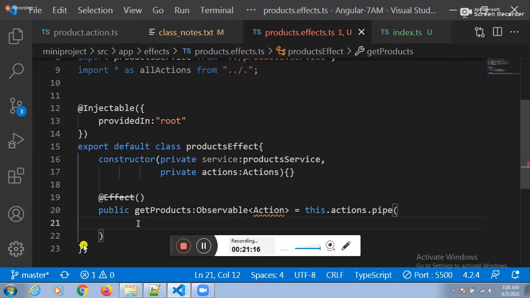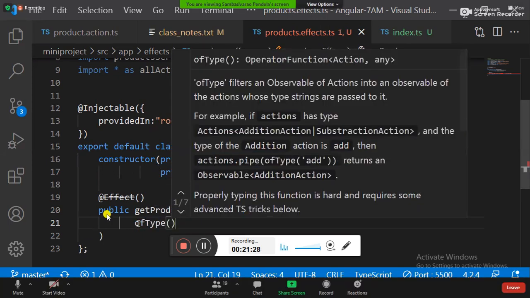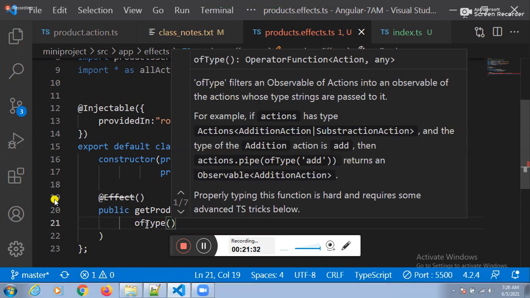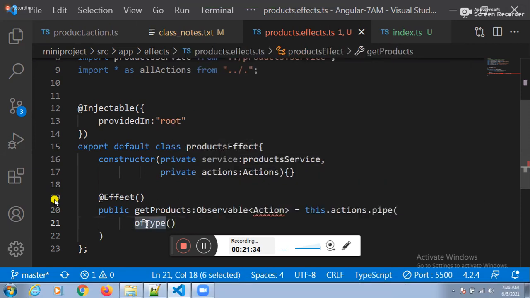Fine. To execute the beginning action in Angular, one function is there. Which function? Of type. To start execution, we have one function. Which function? Of type. Of type is used to start the execution.